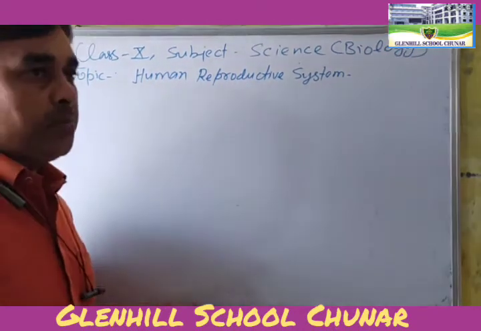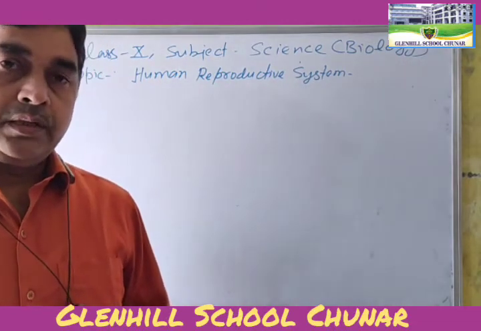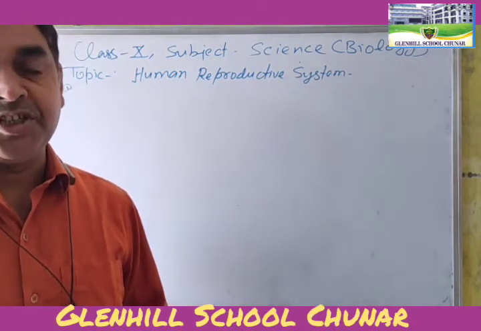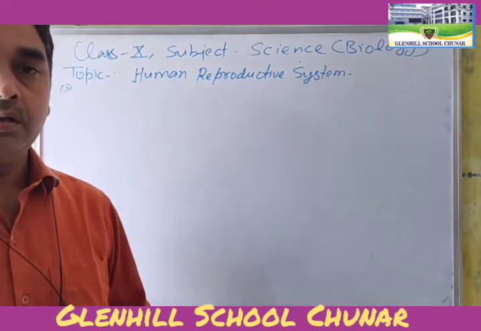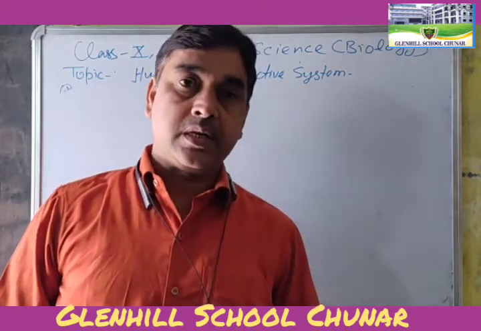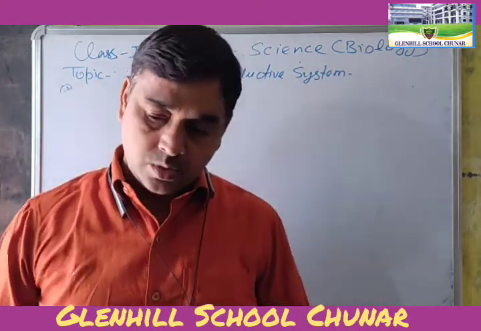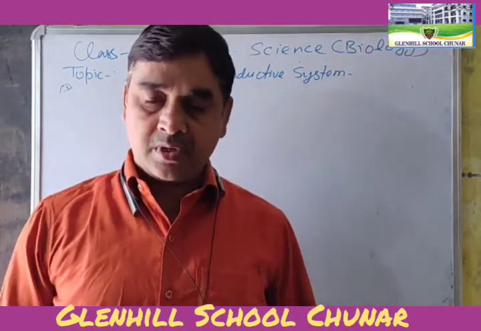So the human reproductive system, male and female, begins functioning at the puberty stage. You have already known about puberty. What are secondary sexual characters? Generally, males attain puberty at the age of 13 to 14.